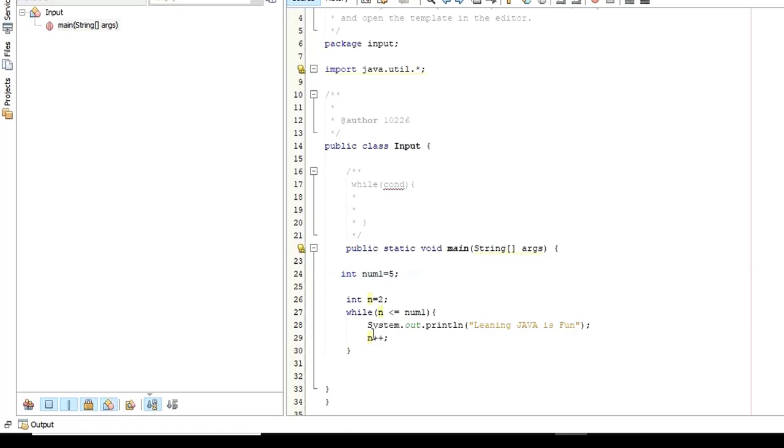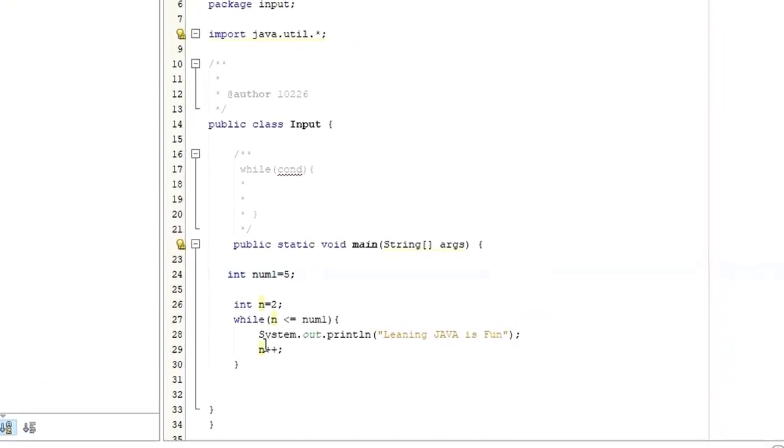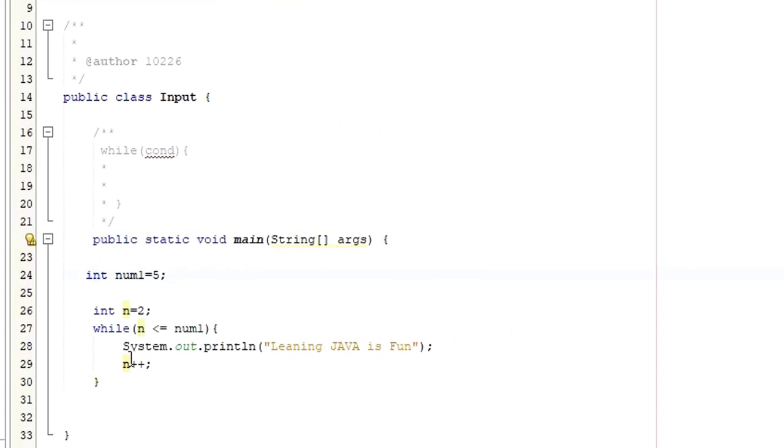I think that's it, guys. I hope everything was clear up to this point. This is a core concept. I hope now you will say Java is simple, right? Are you with me? I'm sure that you're with me.